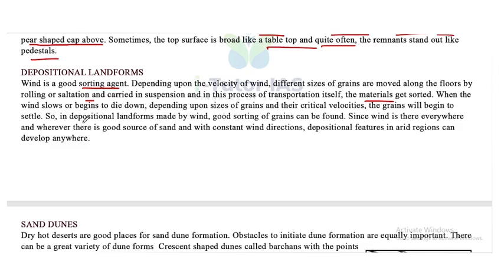So in the depositional landforms made by wind, good sorting of grains can be found. Since wind is everywhere, wherever there is a good source of sand and a constant wind direction, deposition features in arid regions can develop anywhere.